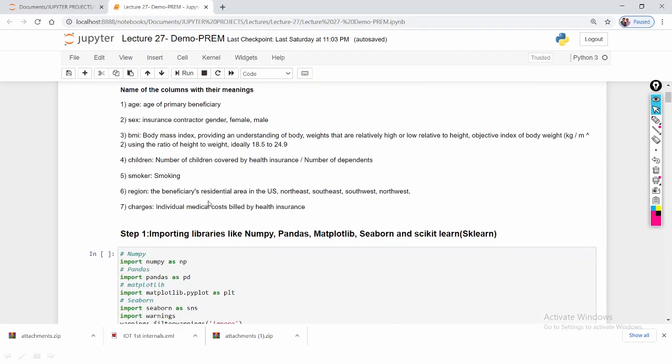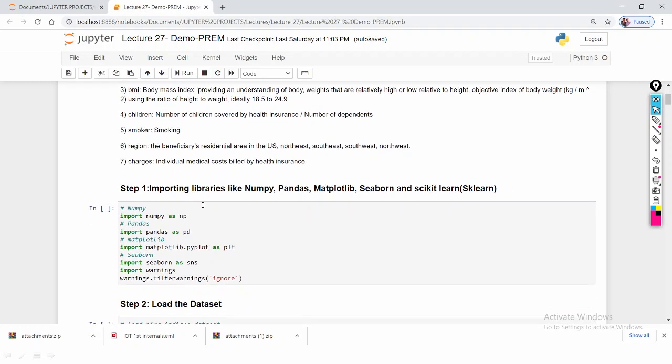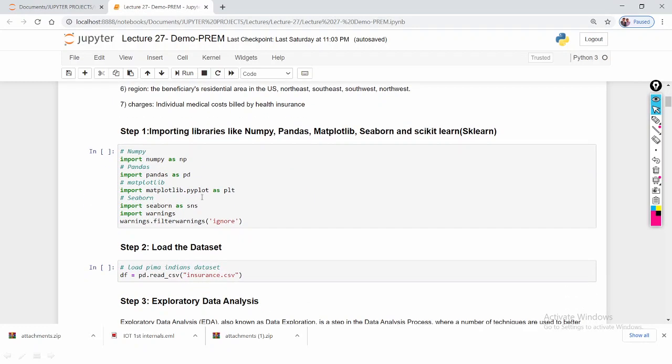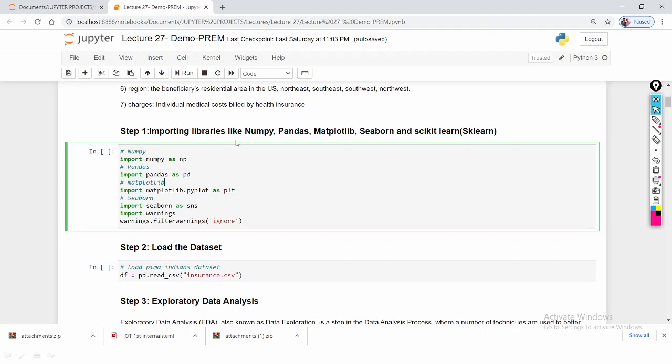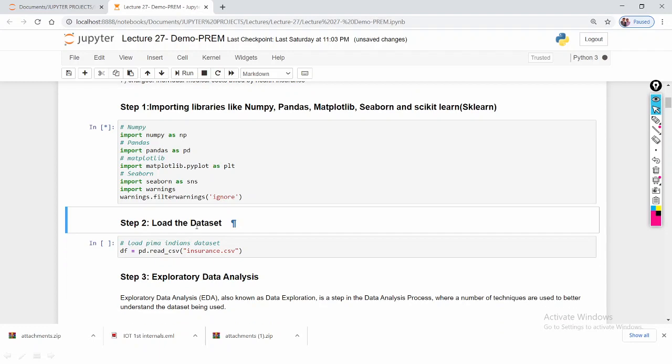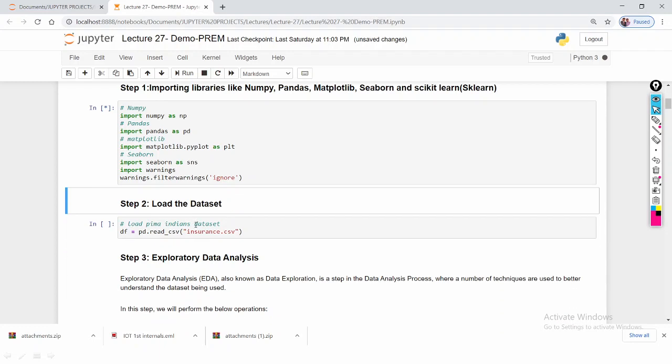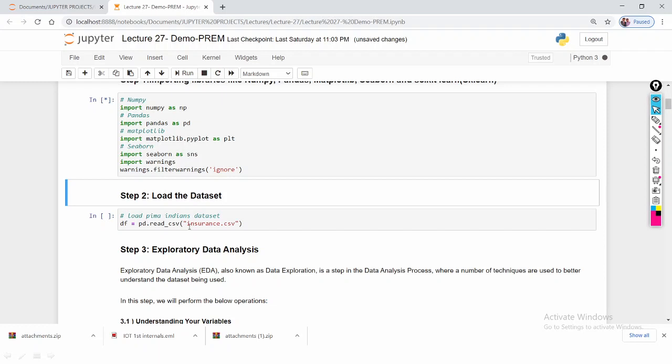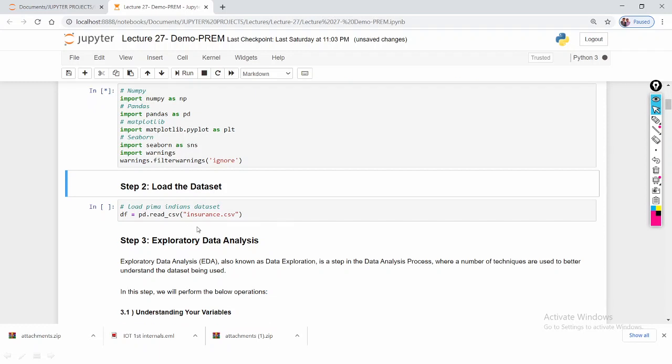So first I'm going to import the required libraries, that is NumPy, Pandas, Matplotlib, Seaborn, and scikit-learn. Next I'm going to load the data set. The data set is insurance.csv.